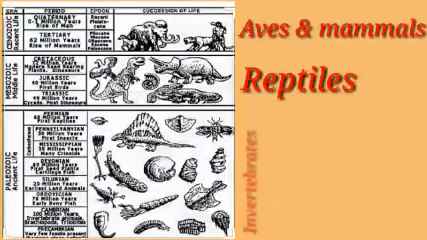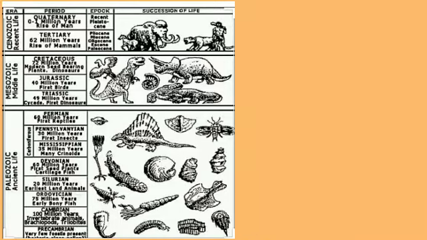By this method, we can come to know about the ages of the previous animals which have existed on the earth. They are buried under the soil. From their fossils, we come to know their age. In the figure, you can see the structure of the ground level and the fossils found in them. In the lowest one, you will see the invertebrates. Next one is the reptiles, and next are the aves and mammals. From this, we can say which animals existed first on the earth and how it has progressed.